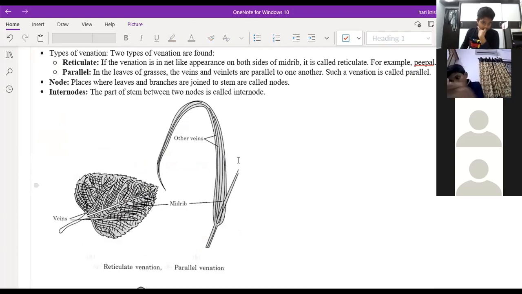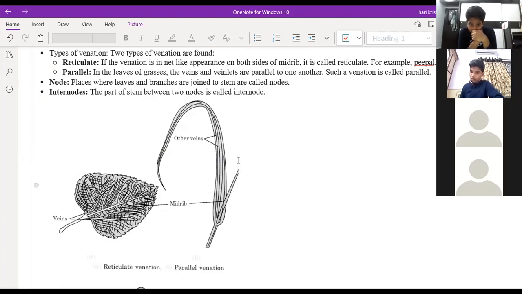A few plants do not have flowers. Plants are classified into two types: flowering plants and non-flowering plants. Non-flowering plants are called gymnosperms, and they reproduce through cones. Reproduction happens in two types, asexual and sexual. Asexual includes vegetative propagation, fragmentation, and budding.